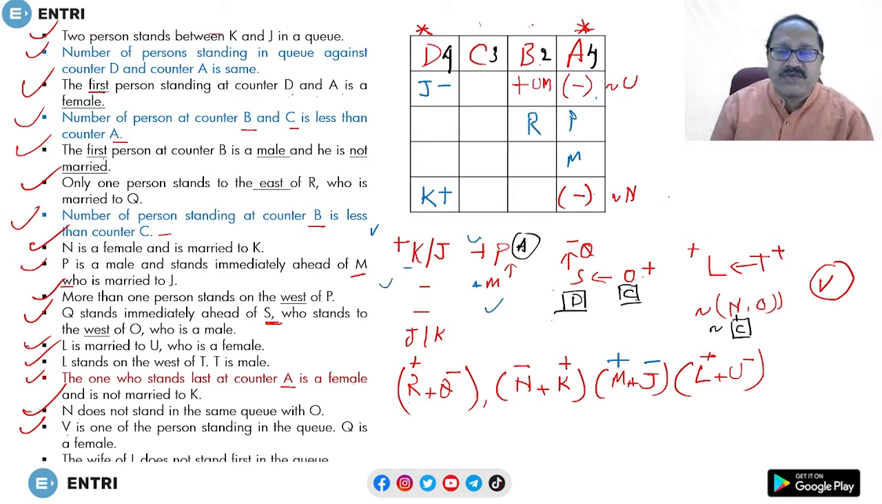And coming to this one, that O, Q and S. This is C and D.